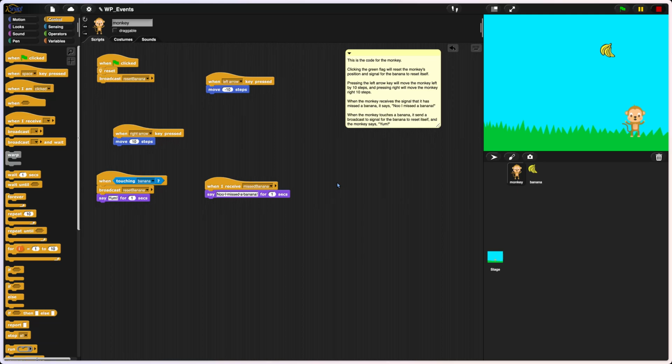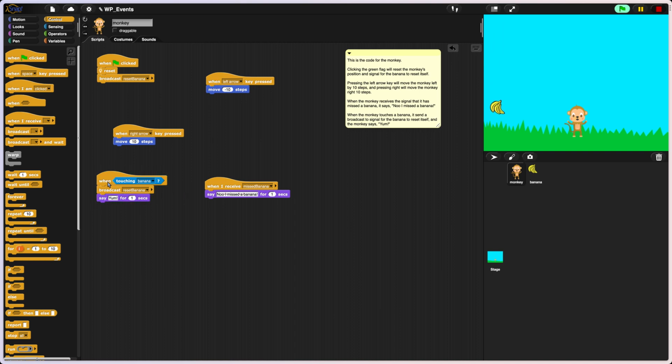So the purpose of my program is to let the monkey catch the bananas. So my code runs so when the flag is clicked, it will reset, and the broadcast is reset the banana. So when I press the right arrow, the monkey will move 10 steps to the right. So if I click the left arrow, it will move left 4 steps.